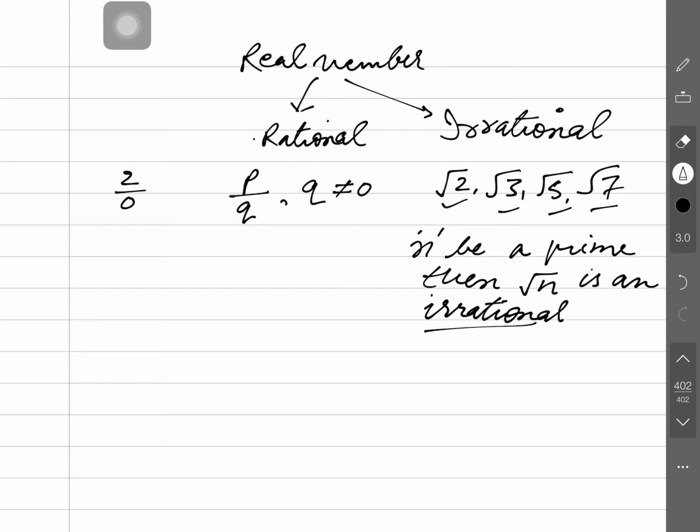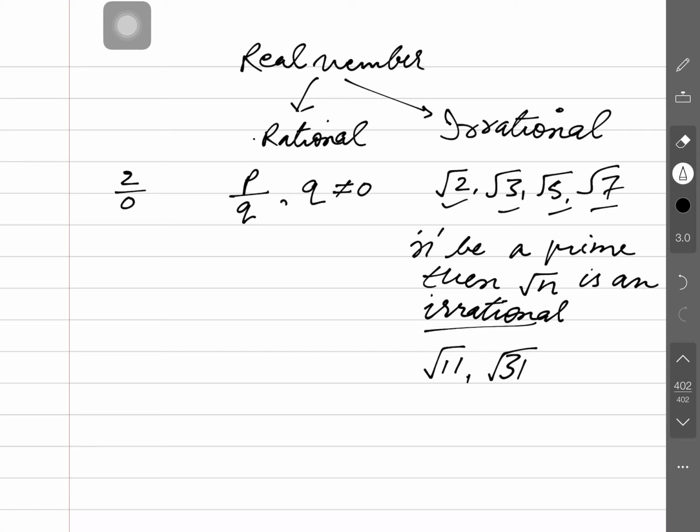So, we will understand this. Also, you can give me some prime number. Okay, you are saying 11. If you take 11 under root, then this is called an irrational number. Can you give me some prime number again? Obviously, 31. Yes, right, under root 31 is also an irrational number. I hope you have understood the definition of an irrational number.